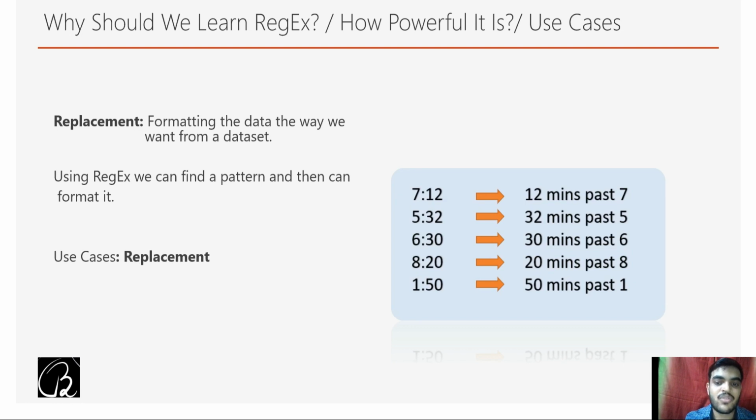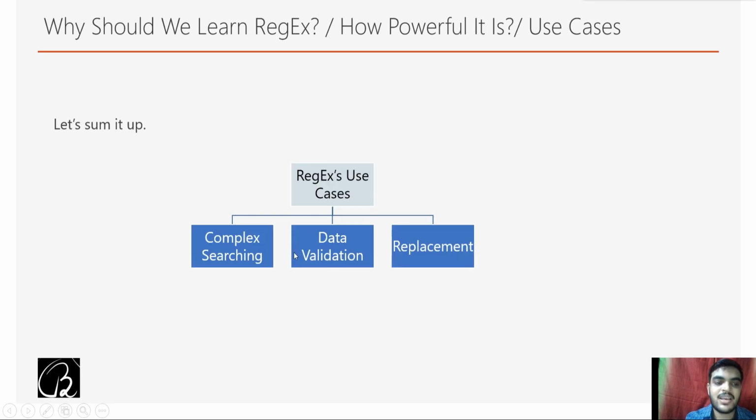Now it's time to sum up whatever we have learned today. So far we have seen three main applications or use cases of regex: complex searching, then data validation, and the last one replacement. I hope that you have understood, number one, what use cases it has, number two, how powerful it is, and number three, why you should learn regex. With that, I hope you got enough motivation to start regular expressions.